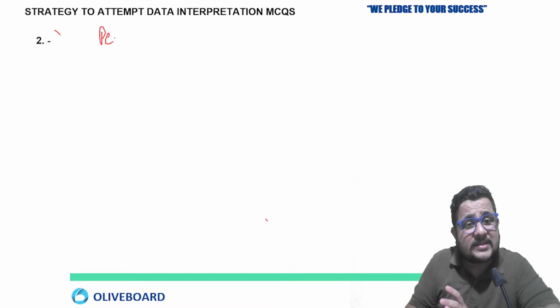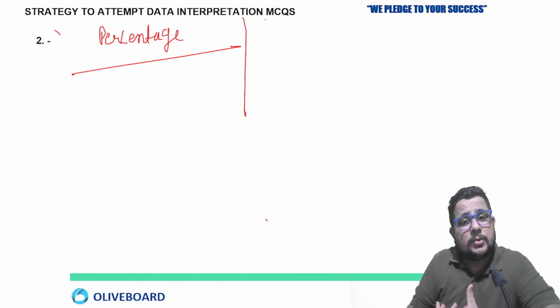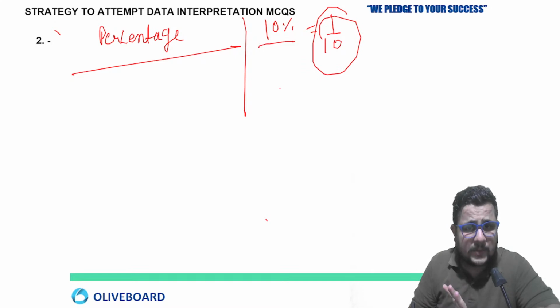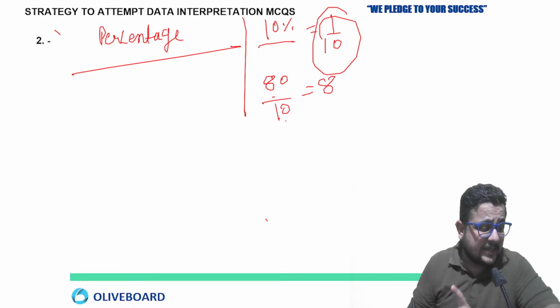Now let's discuss percentage calculation. How will you calculate that? See, do you know how we can calculate 10% of any number? You will say yes, it is very easy. Just divide the number by 10 and you will get that 10%. Suppose I am asking you, what is 10% of 80? You will say 8, because you divide that number by 10.